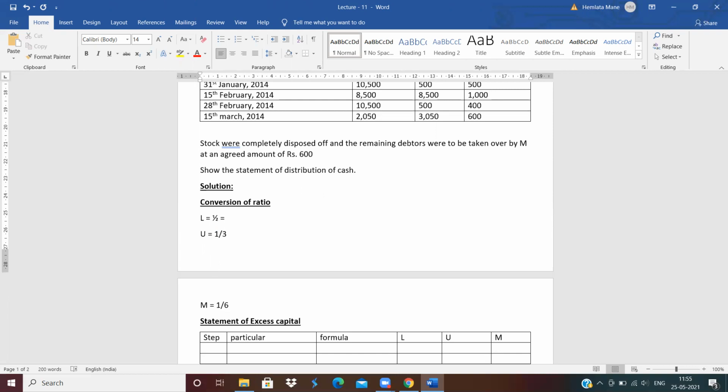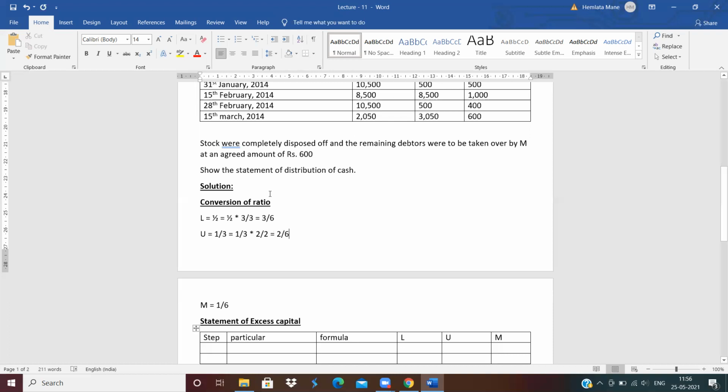At the third place. So 1/2 multiplied by 3/3 gives 3/6. Clear? U is equal to 1/3. In the table of 3, when will 6 come? At the second place. So 1/3 multiplied by 2/2 is equal to 2/6.